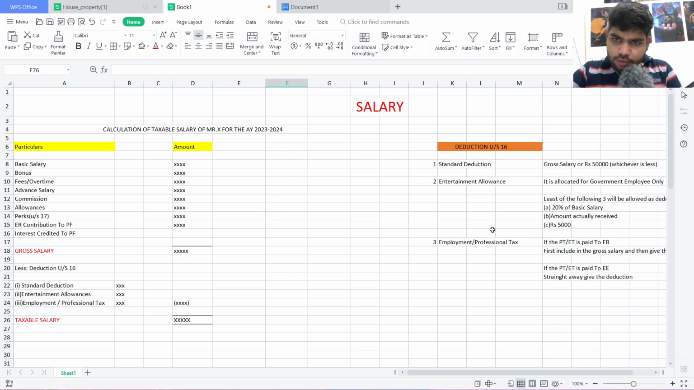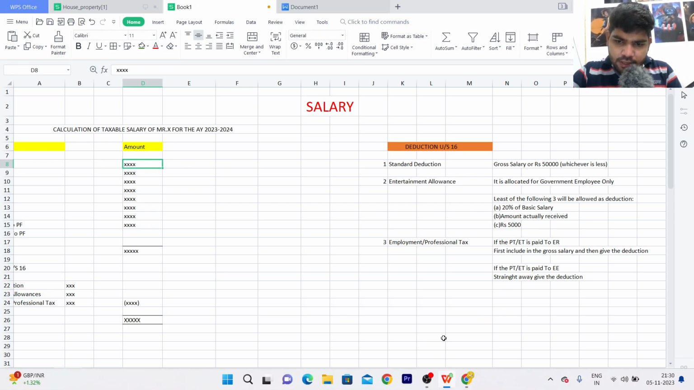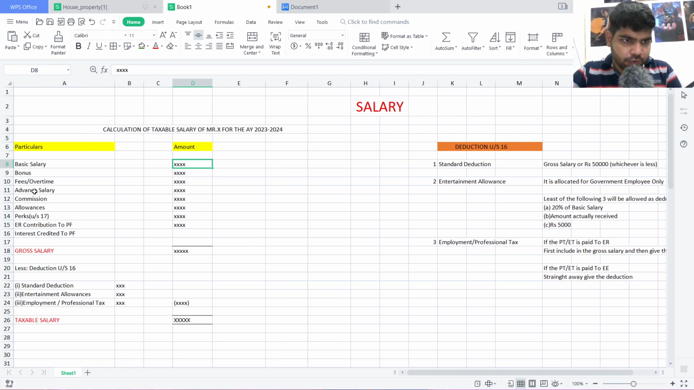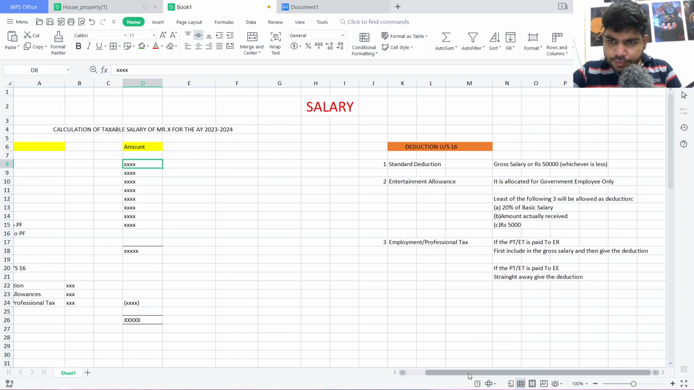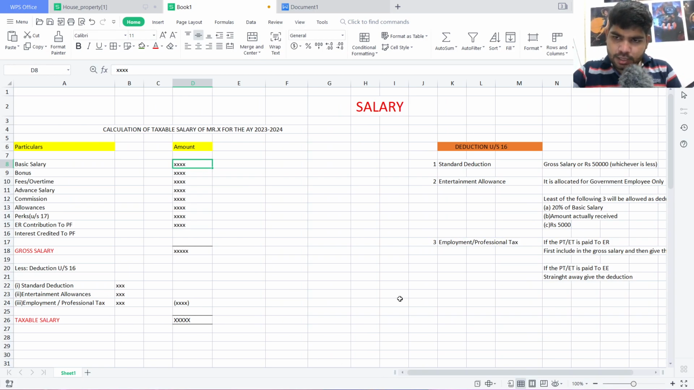And the entertainment allowance: you can see that entertainment allowance is allowed to government employees only. The least of the following three will be allowed as deduction under the entertainment allowance. The first is 20% of the basic salary. The second is the amount actually received, which is given in the question, excluding other allowances. And the third is rupees 5,000. Whichever comes to the least, we write it as the entertainment allowance.